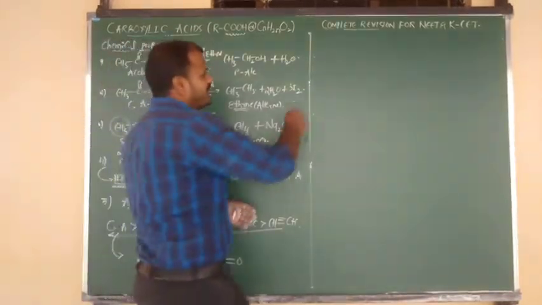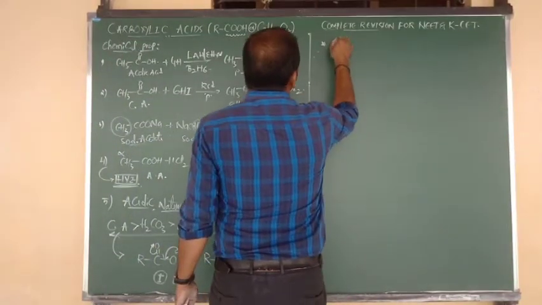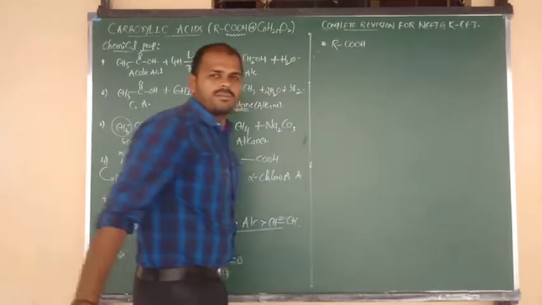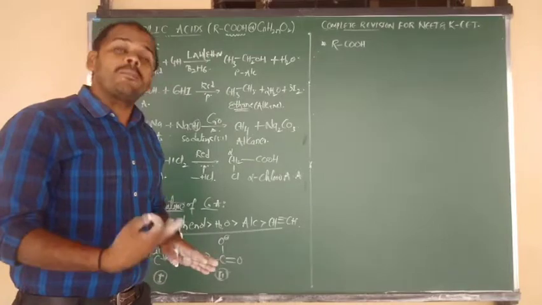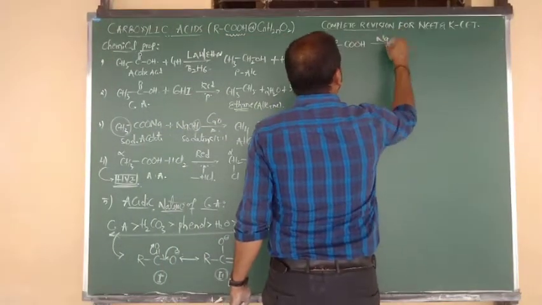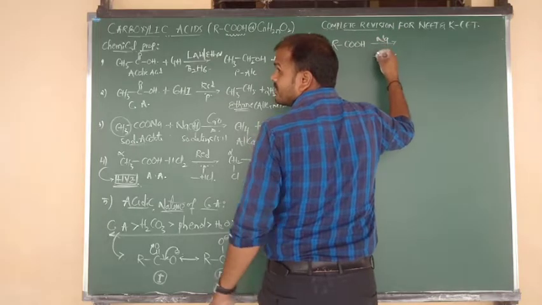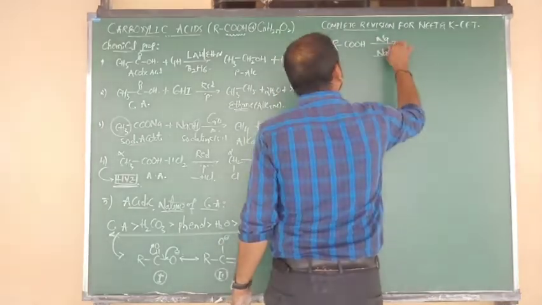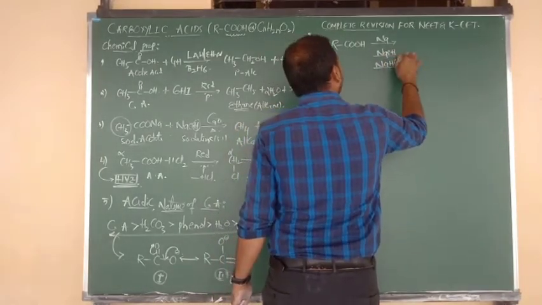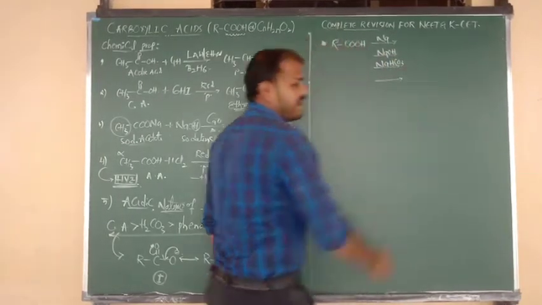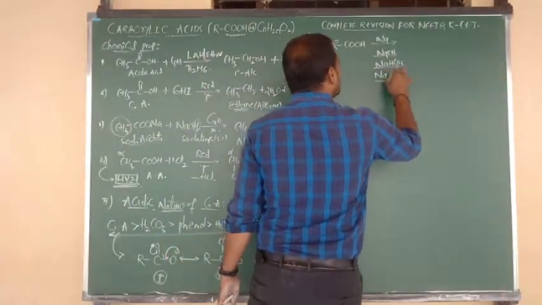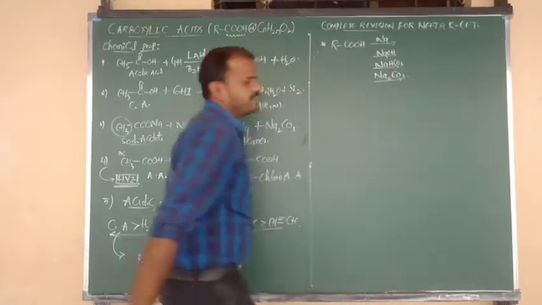And reason number 2: carboxylic acids, bonded to COOH, can react with sodium metal, with sodium hydroxide, with sodium bicarbonate, and with sodium carbonate, Na2CO3.